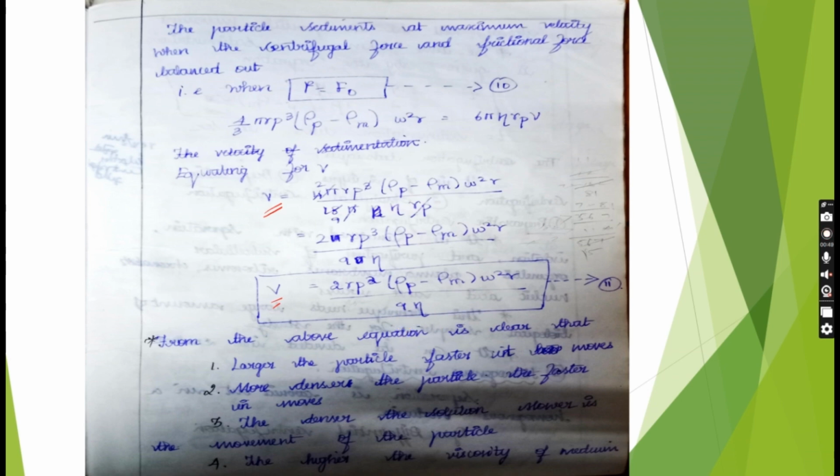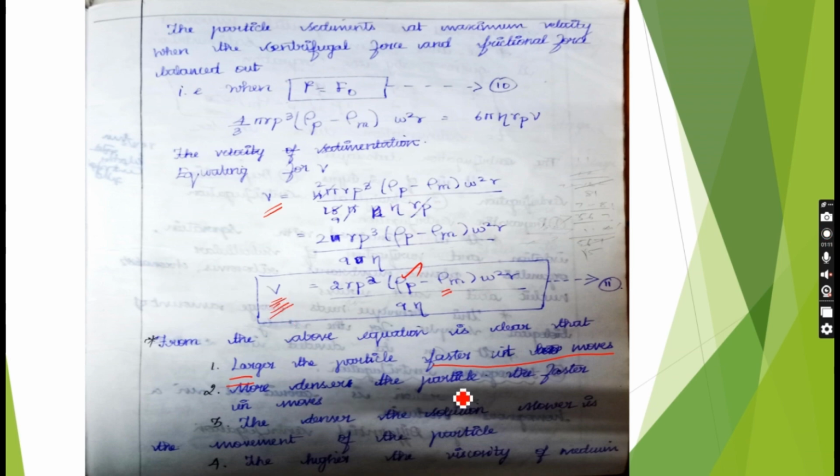From this we can see that when the particle is larger, it moves faster and the sedimentation is faster, because the particle's size is directly proportional to the sedimentation velocity, and the density of the medium also affects the velocity.